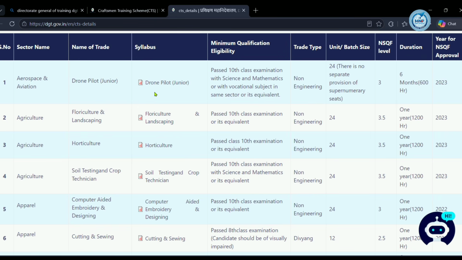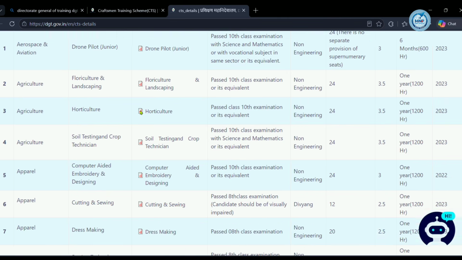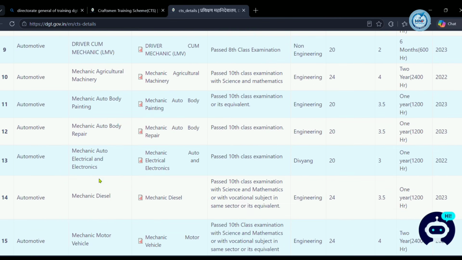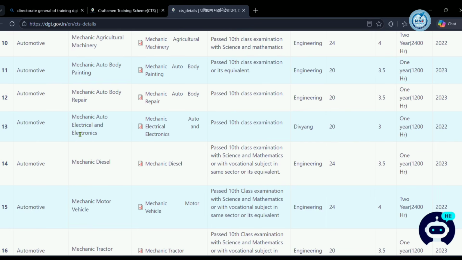I want electronics mechanic, because that is my trade syllabus. So I need to check where it is. Go through the bottom of the page.